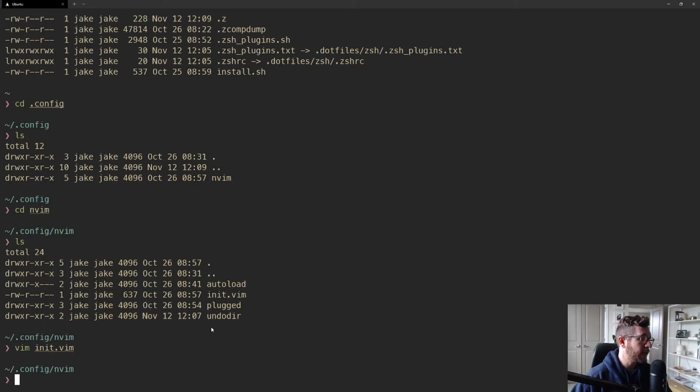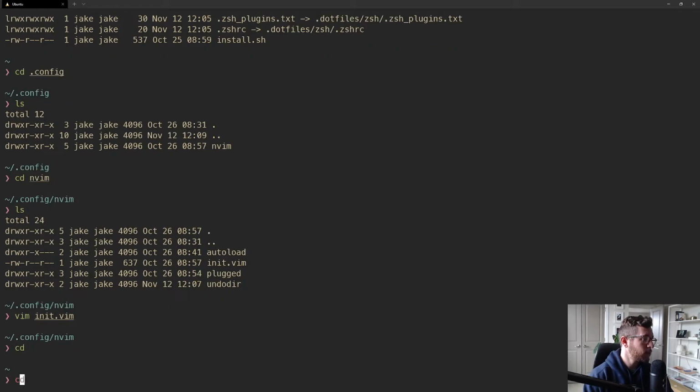So we need a way to store this inside of our .files directory, but it's actually not as simple as the others. And the reason for that is because of the nesting that's going on with the folders. What we actually want to do is describe to stow that the entire .config/nvim directory wants to be stowed.